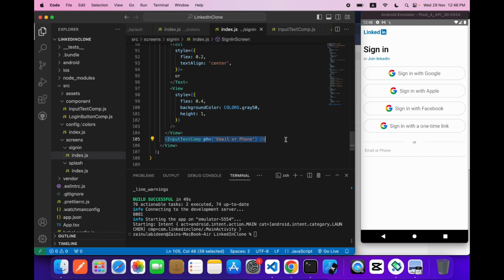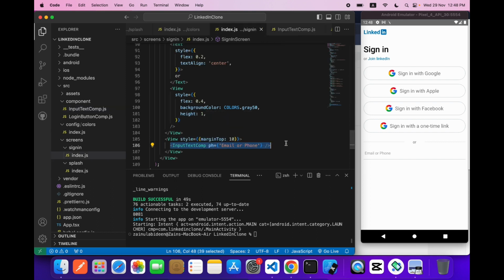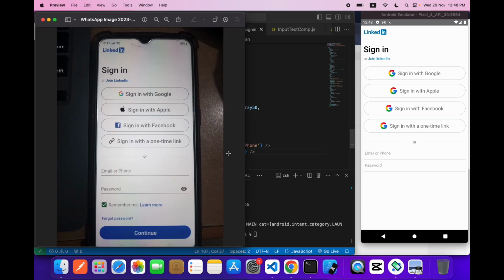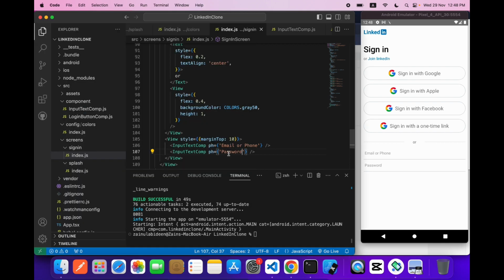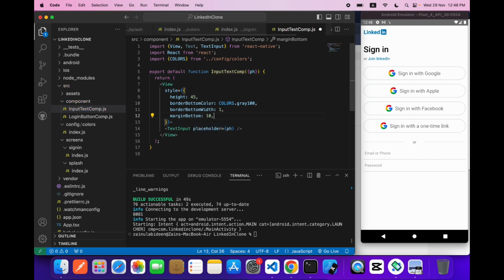Let's put it inside a view, and we will style this view giving it a margin top of 10. Okay, email or phone. Now let's just copy this one more time, and it is for password. Let's save it, and we have the password. Let's give it a margin bottom of 10.